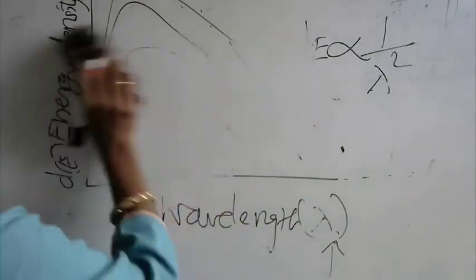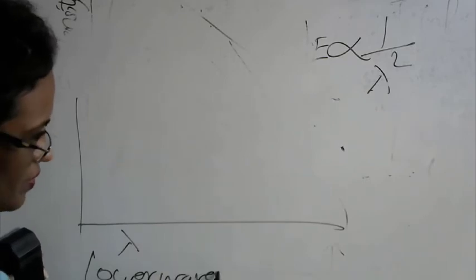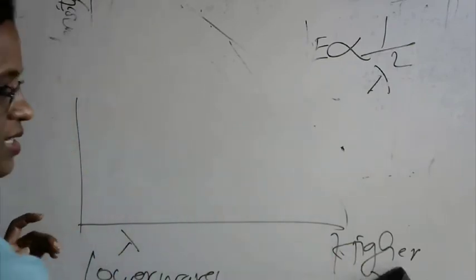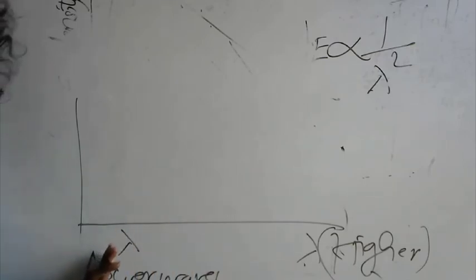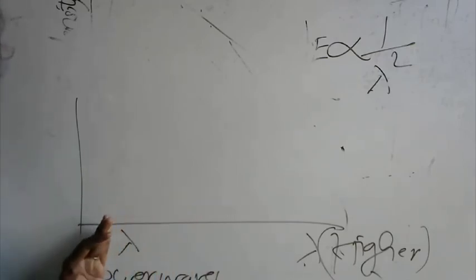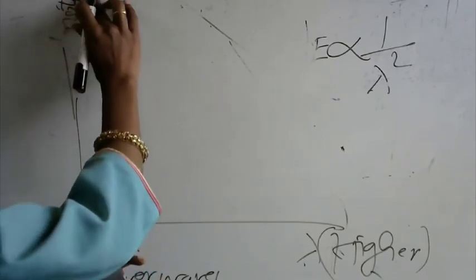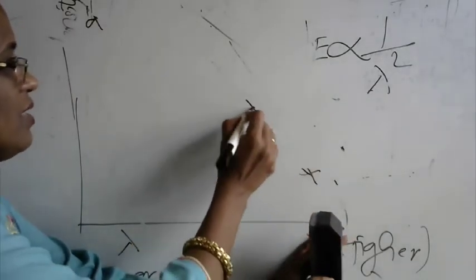So their conclusion is, I'll draw it down here. This is the lower wavelength side, and this is the higher wavelength side, higher lambda. Since there is an inverse proportionality, when the wavelength is lower, the energy should be very high, and as the wavelength becomes higher and higher, the energy will become low.